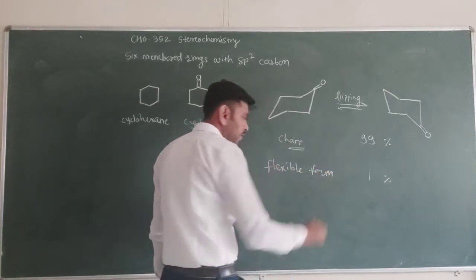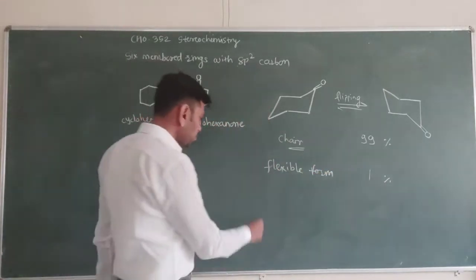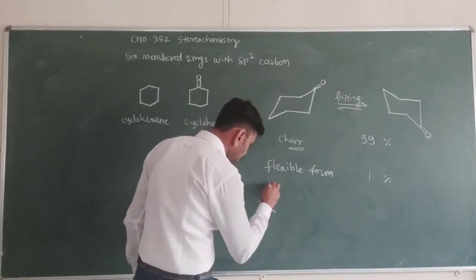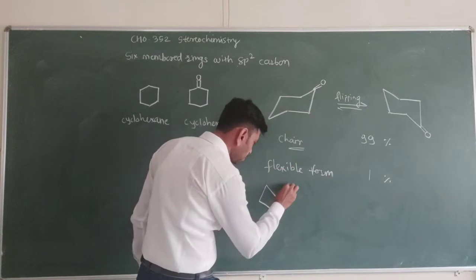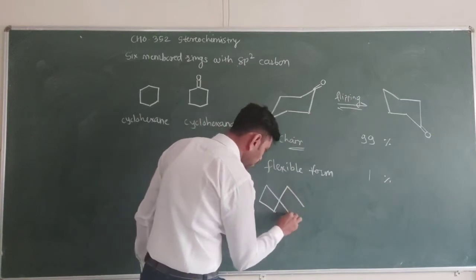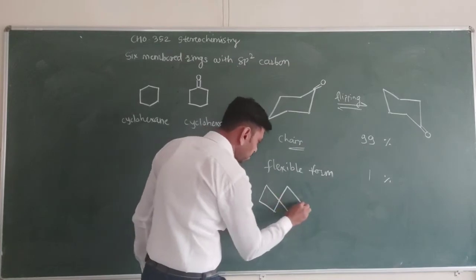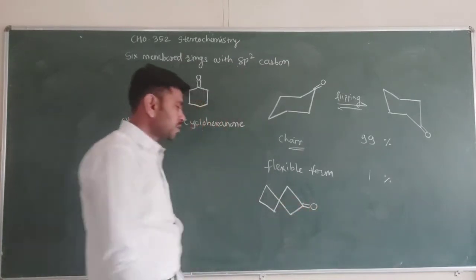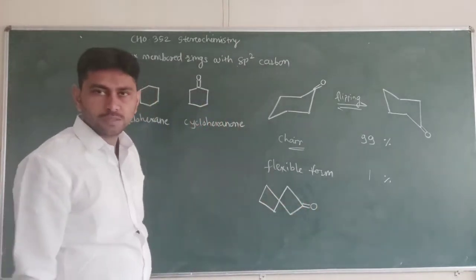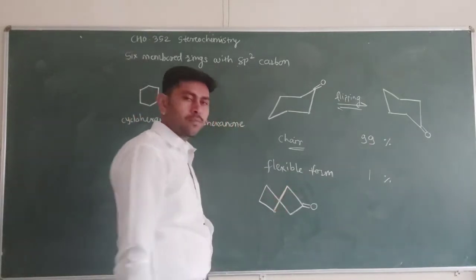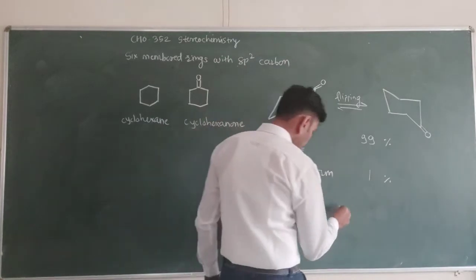So what is the flexible form? It is the structure in which this carbonyl group is there and the 6 carbons are arranged in this way, a twisted form or flexible form. One form is here, another